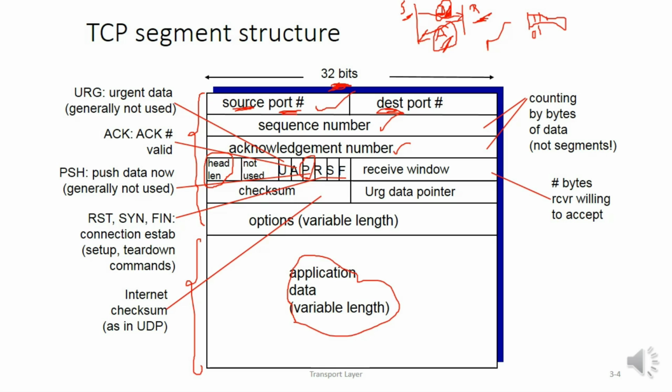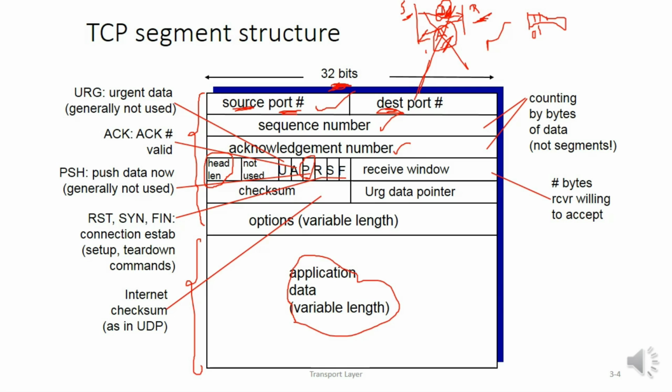Next flag is S, which indicates the synchronization between the sender and receiver. Once this flag is set, that means it is the first stage of handshaking, where the connection establishment is done. So this is a flag which indicates synchronization. The last flag is F, the finish flag, which indicates the connection should be broken down between sender and receiver.